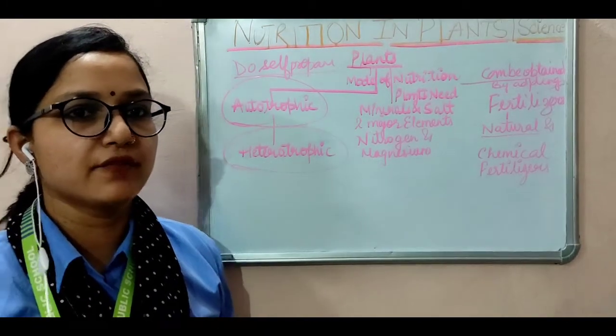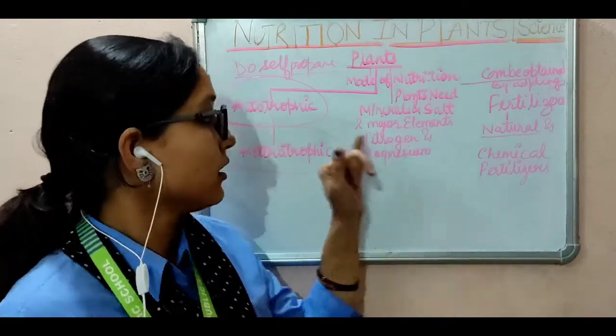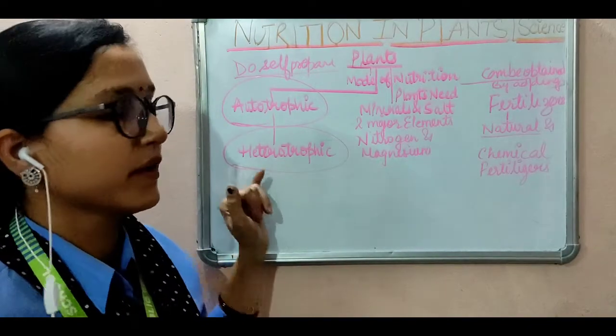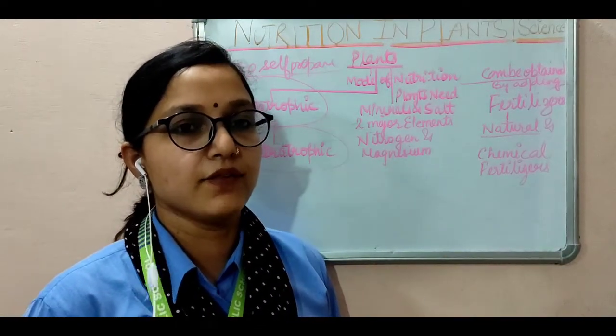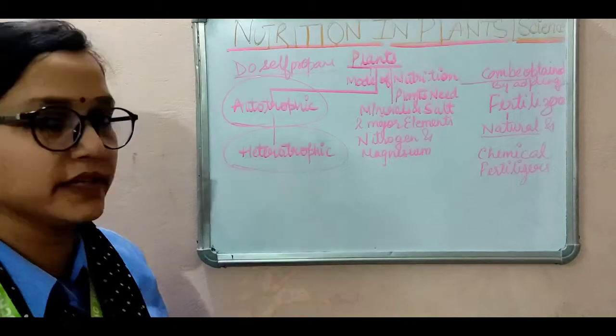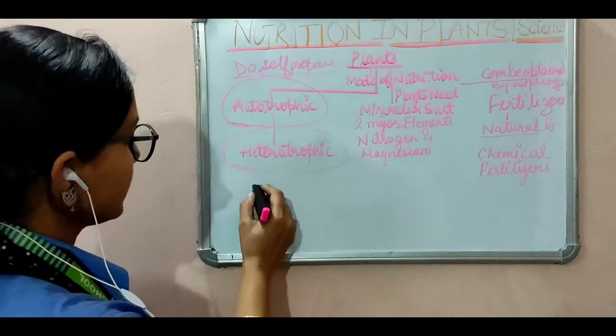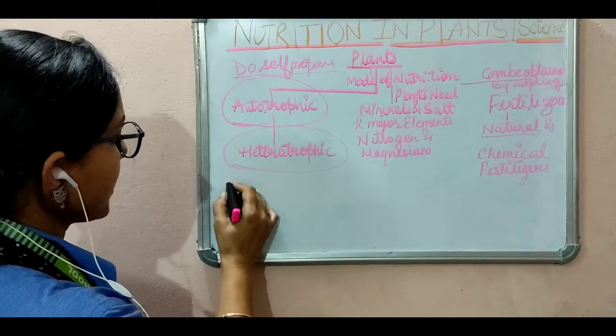In heterotrophs we have different categories. If we are talking about the different categories, we have some sub-points.